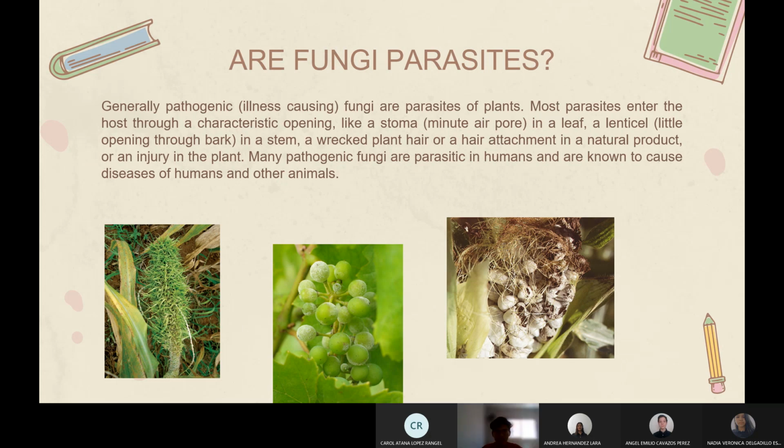Are fungi parasites? Generally, pathogenic fungi are parasites of plants. Most parasites enter the host through a natural opening like a stoma in a leaf, a lenticel in a stem, a wounded plant hair, or a hair attachment in a natural product, or an injury in the plant. Many pathogenic fungi are parasitic in humans and are known to cause diseases of humans and other animals.